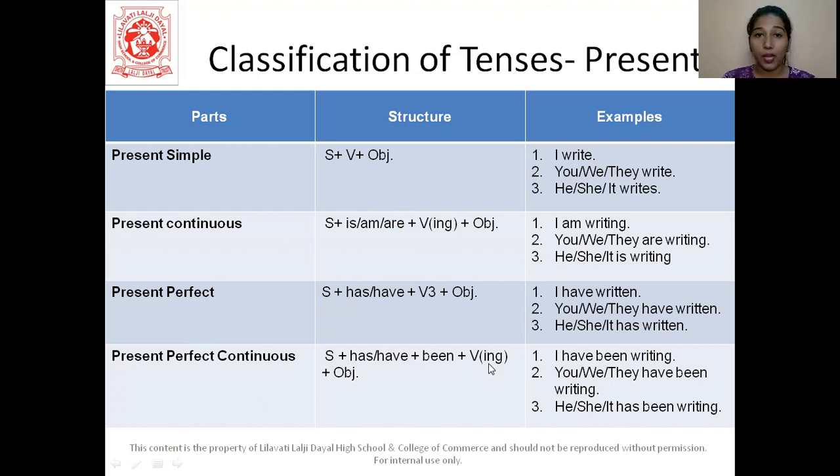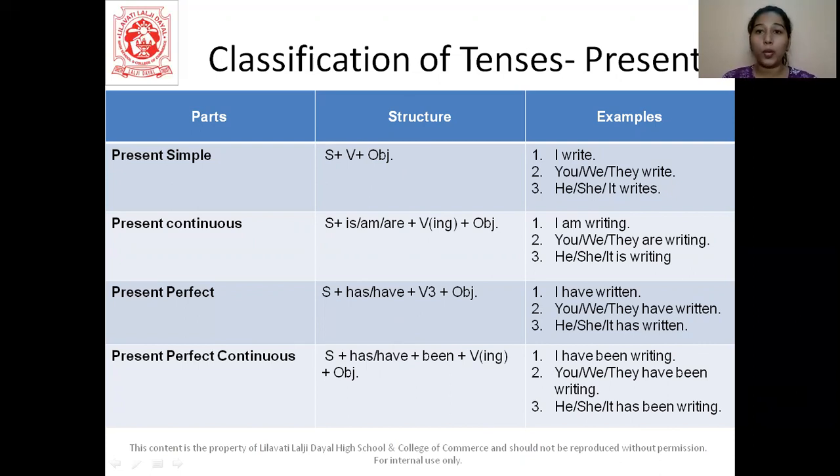Then again verb in the ing form and the object. So let's see the example now. I have been writing a book. You have been writing a book. She has been writing a book. So this structure is what is important, students. You remember the structure and you will be easily able to convert your tense from one form to the other.